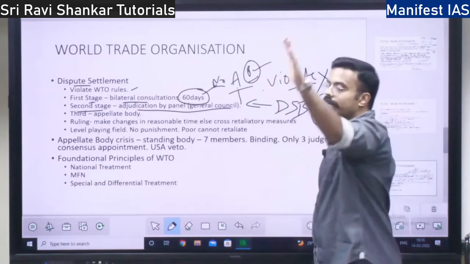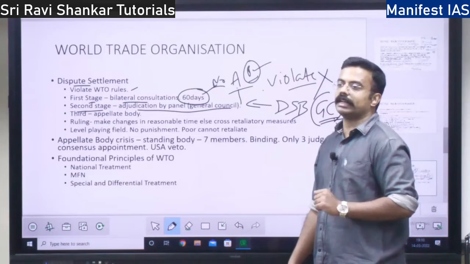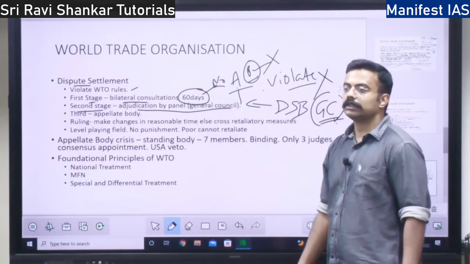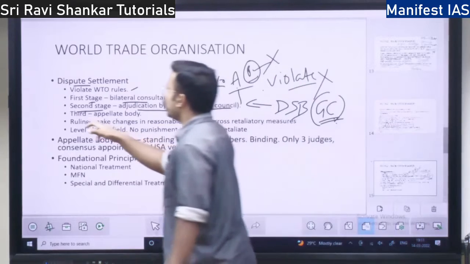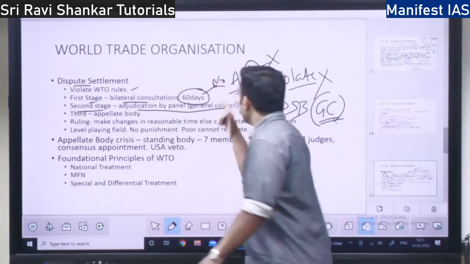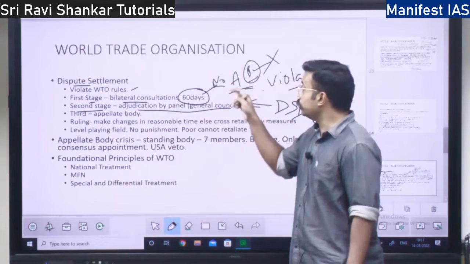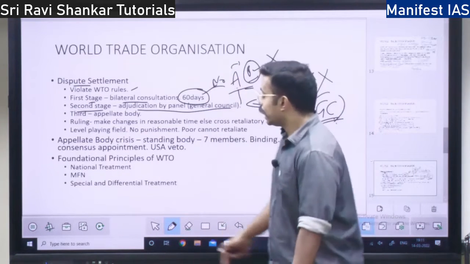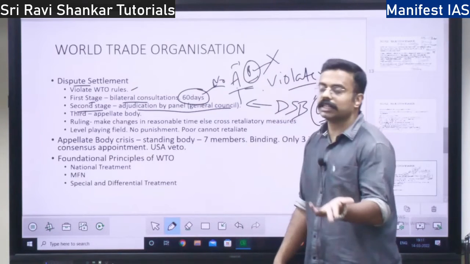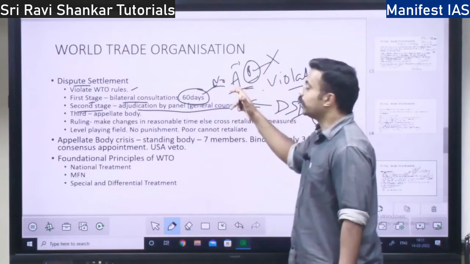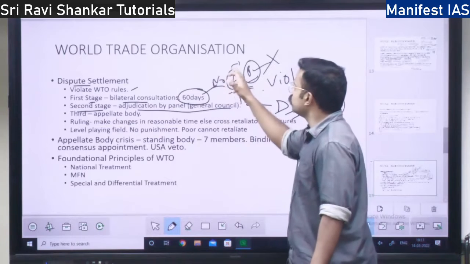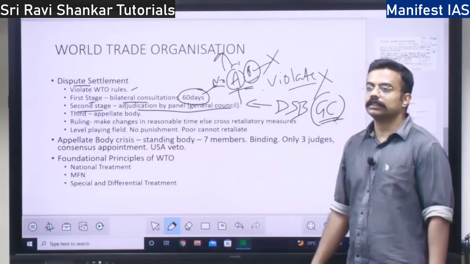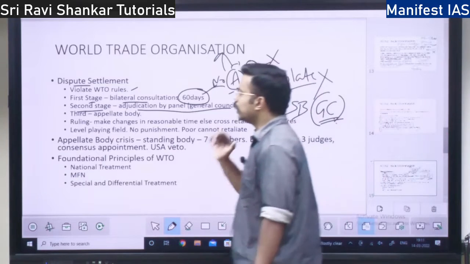That ruling might be to reduce the tax rate which you have increased. Suppose B does not do it. What? There is a provision here itself: A will be allowed to conduct retaliatory measures. Retaliatory measures means B has increased tax on your products, so the WTO allows A also to increase the taxes. You also increase, tit for tat. Right? That is done under the second stage.